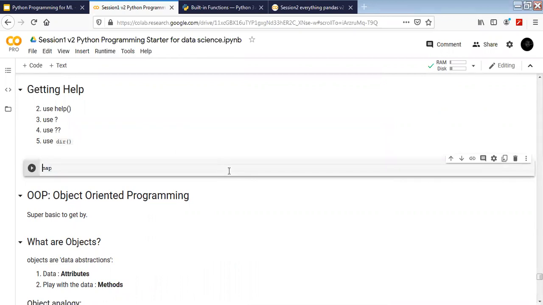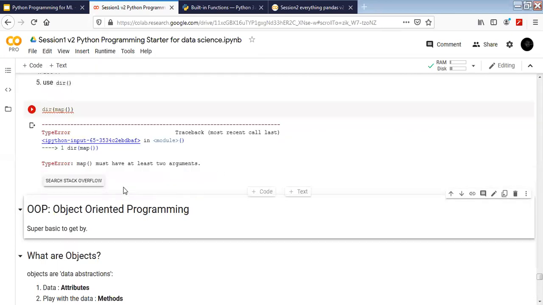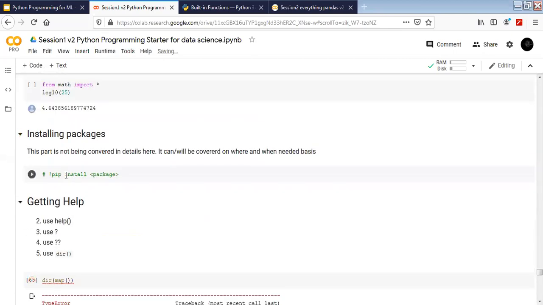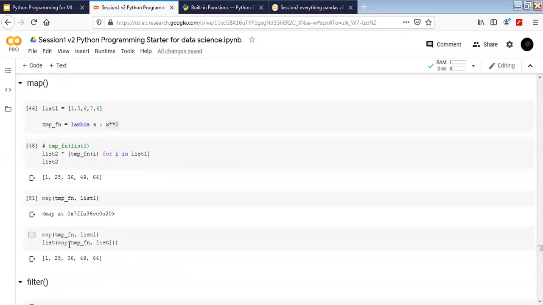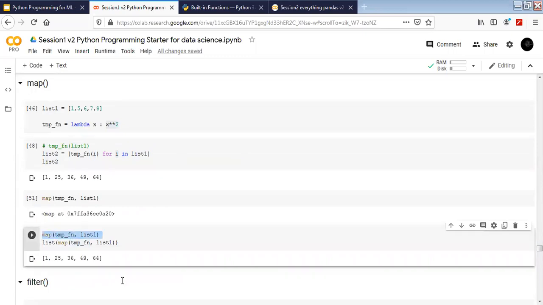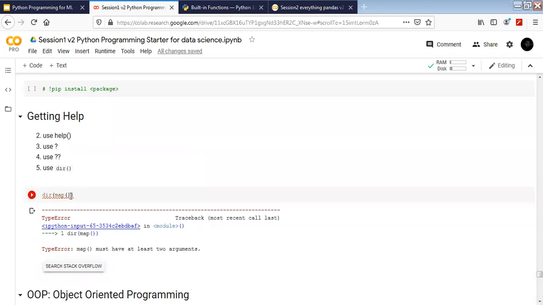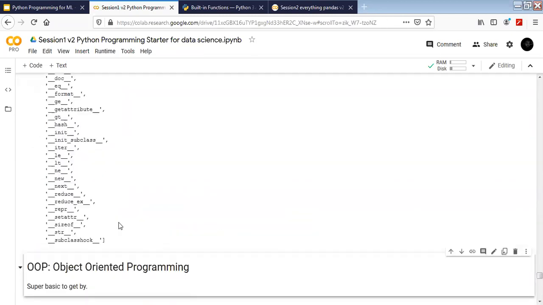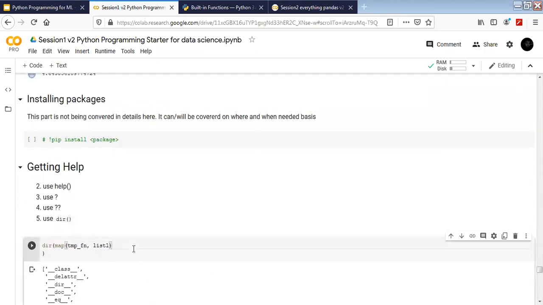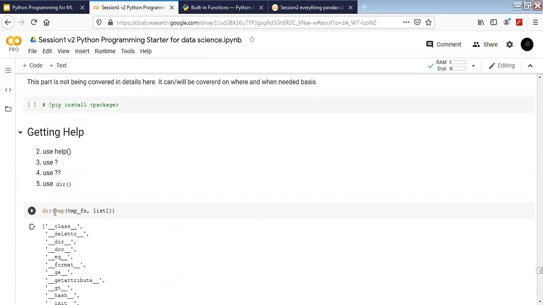Then we can also have something called dir. Dir mostly works for objects which have already been created. So for dir to work, we need to take something like this. Hopefully it works. Yeah, so these are all the possible functions that can be performed on this map object.